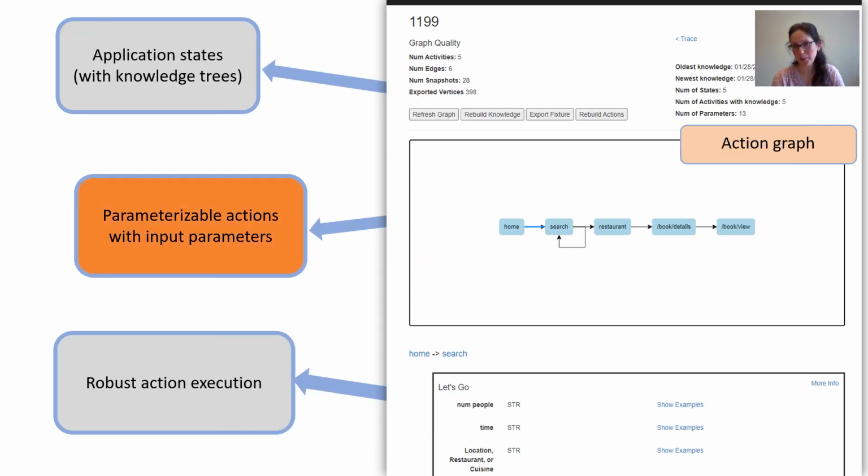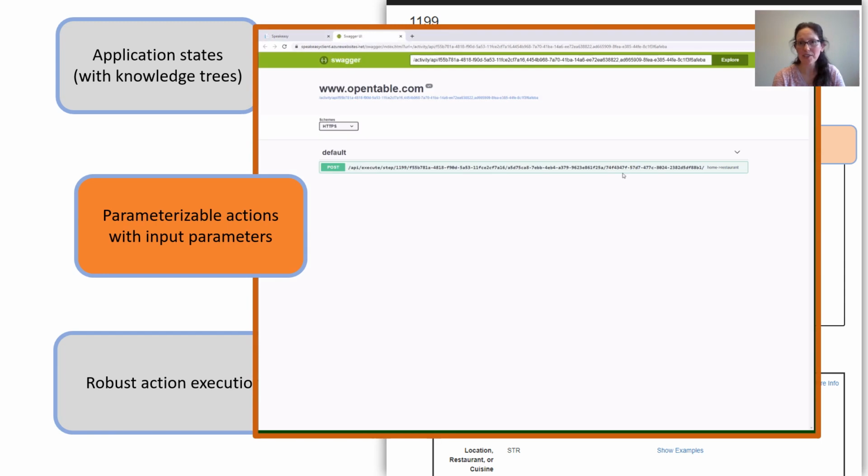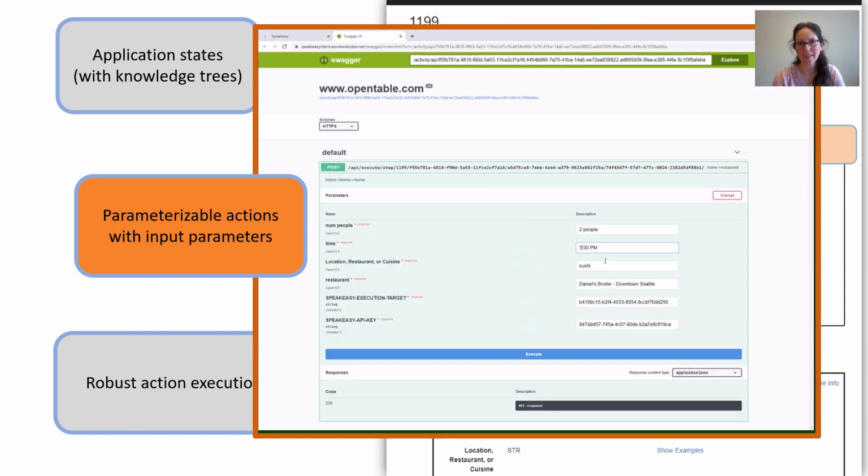A second key property of Etna is that it extracts generalized action functions with associated input parameters. Actions are parameterizable, as if they were service APIs. To achieve this, Etna introduces the concept of multi-input events, which allows to correctly model complex list selections, such as in nested lists, which are fairly common in modern web pages.